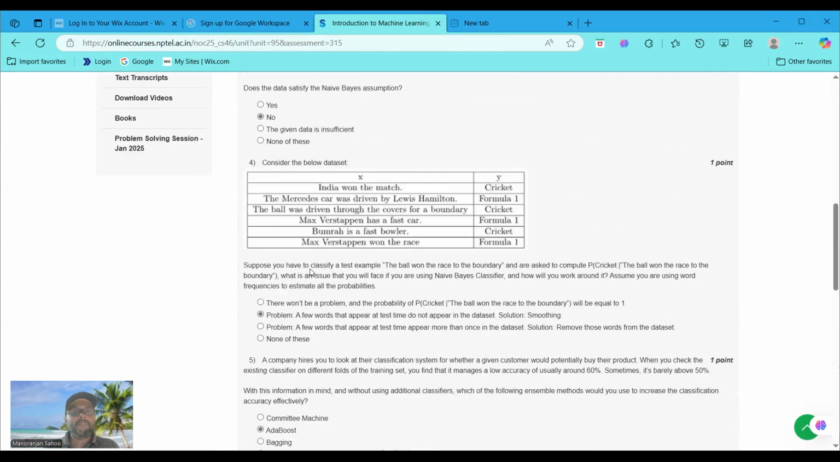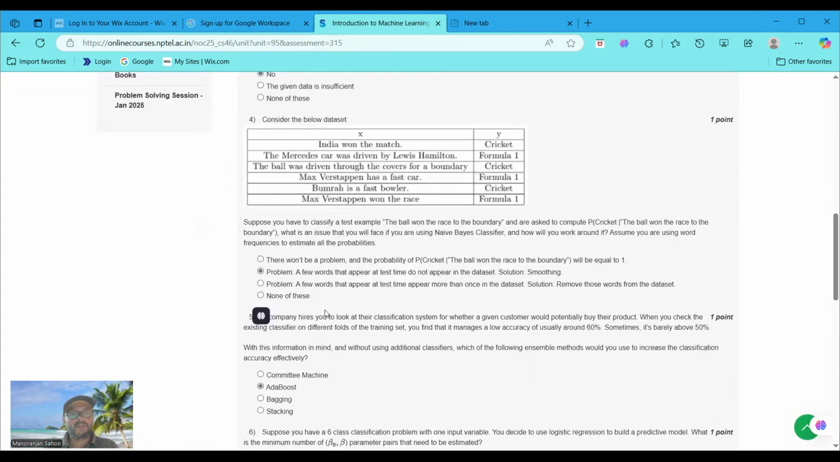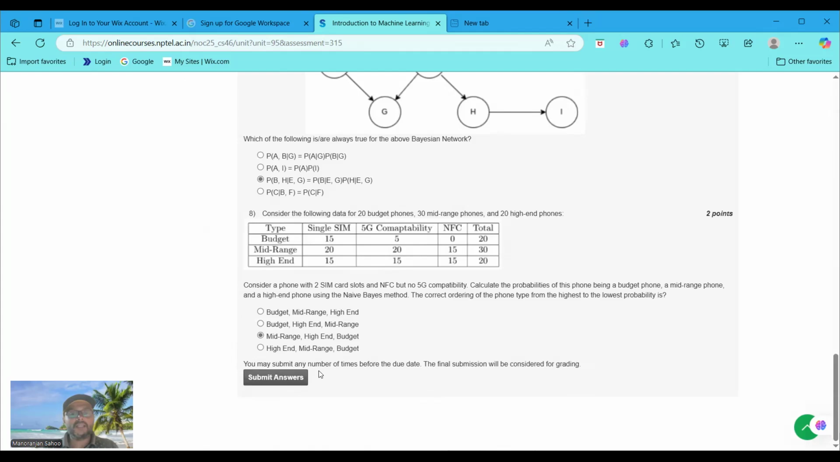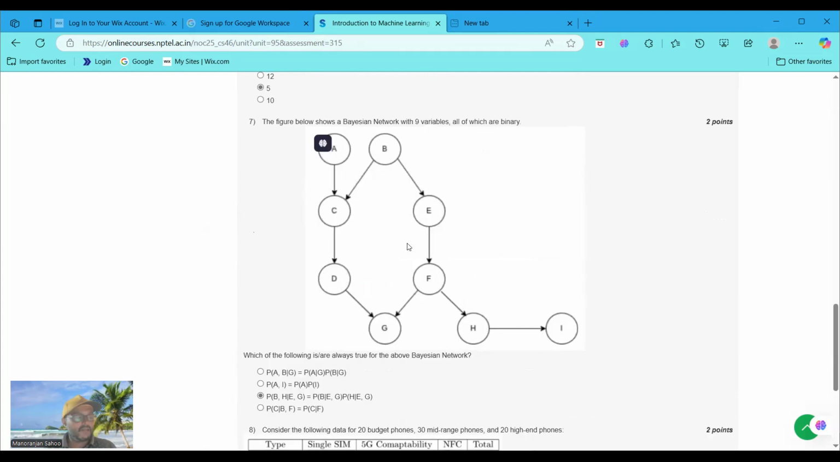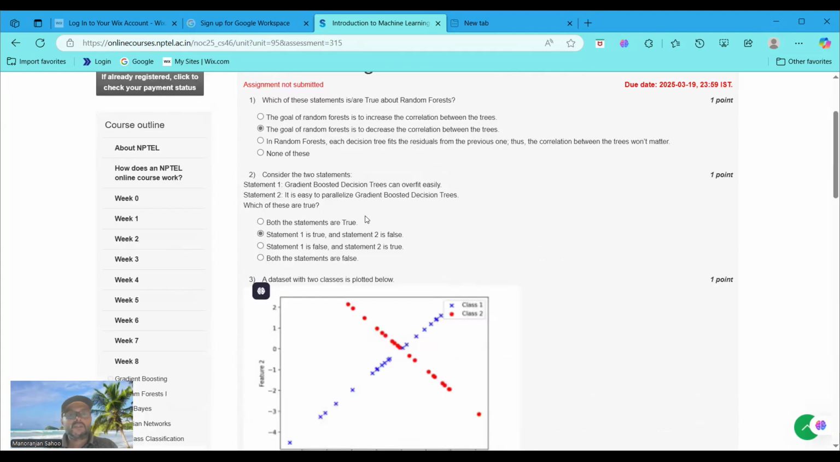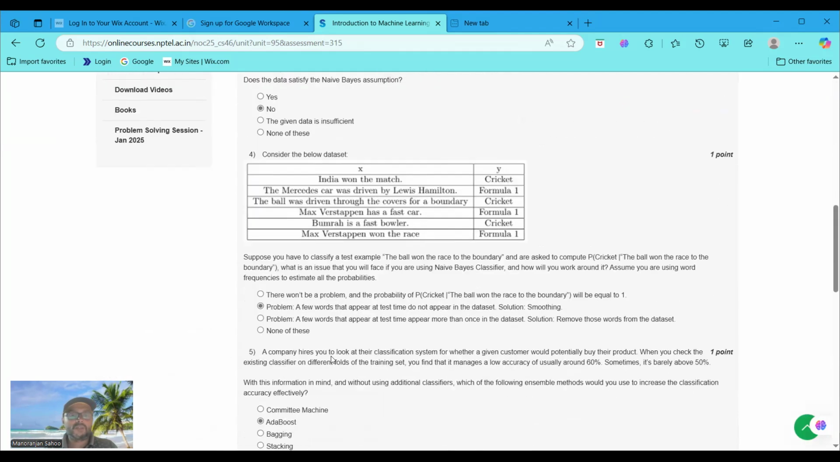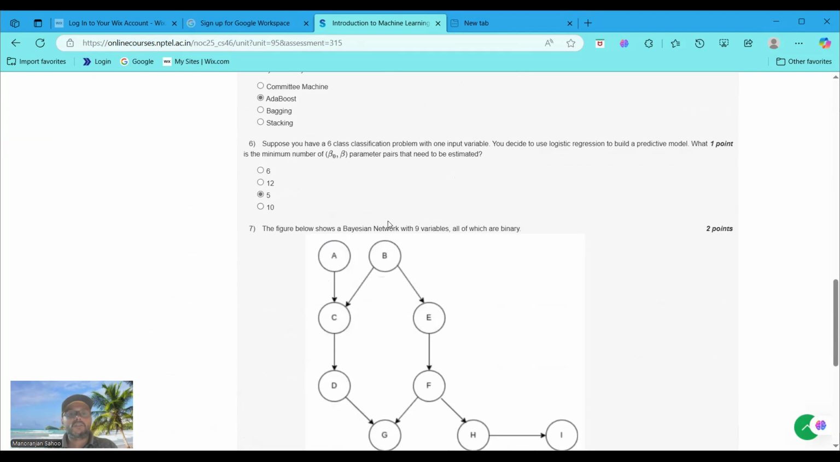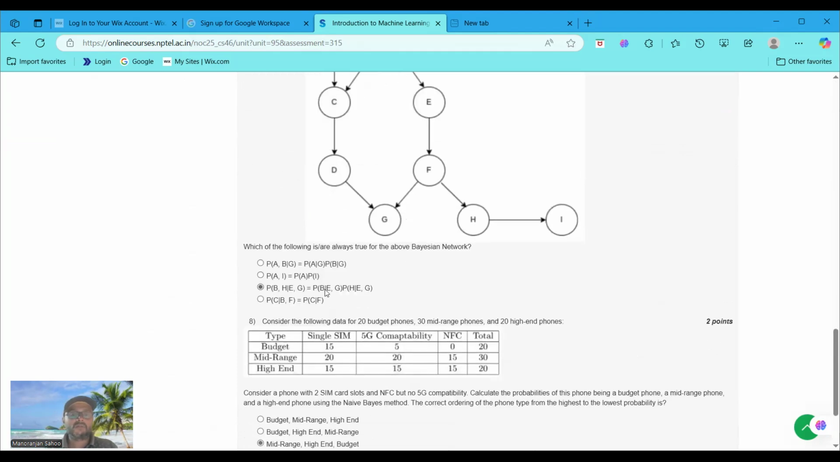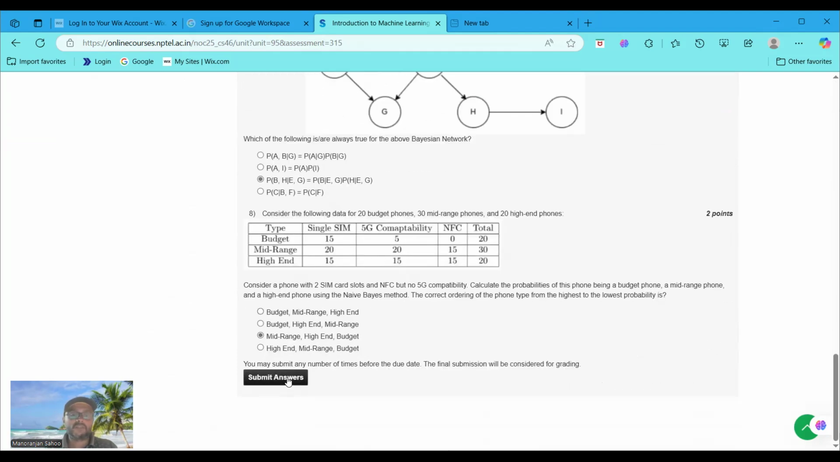Now we are going to submit the answers to these questions. It says you may submit any number of times before the due date, and the final submission will be considered for credit. Once again, we will verify the answers. Question number 1, B. Question number 2, B. Question number 3, B. Question number 4, also B. Question number 5, B. Question number 6 is option C. Question number 7, option C. And question number 8, option C also.